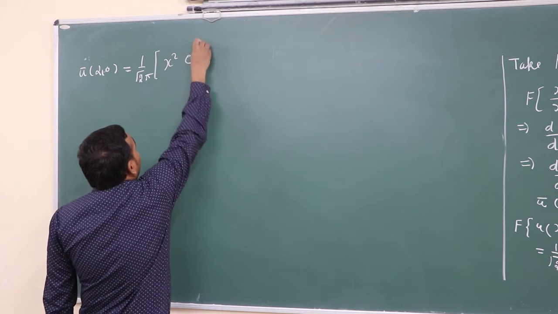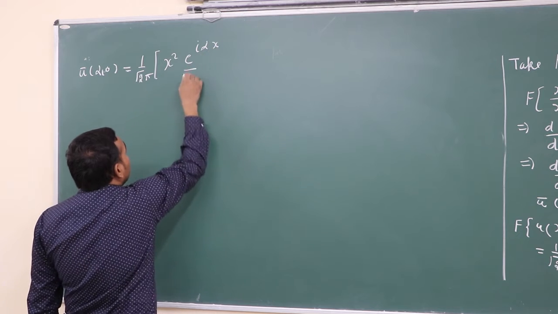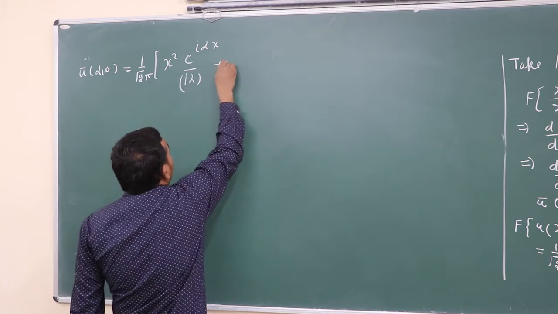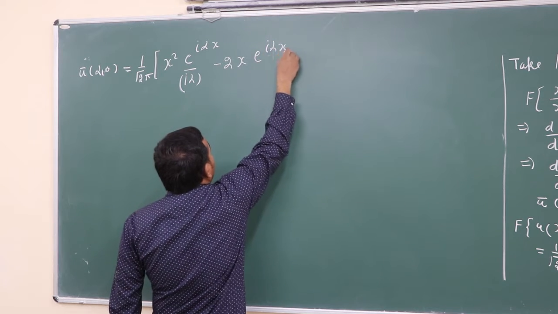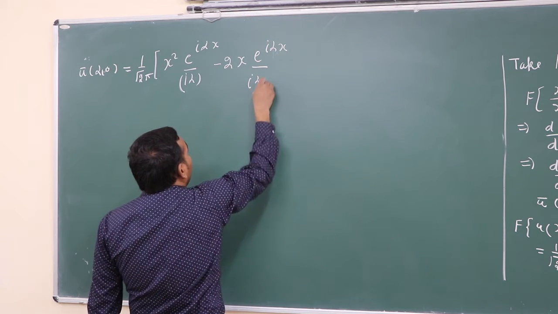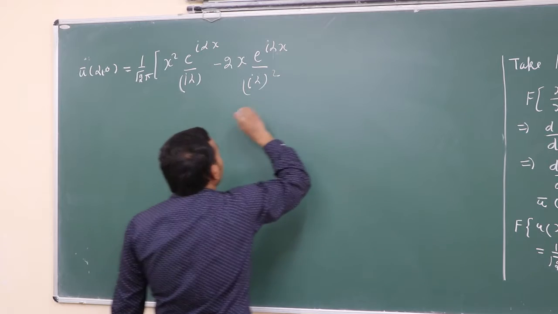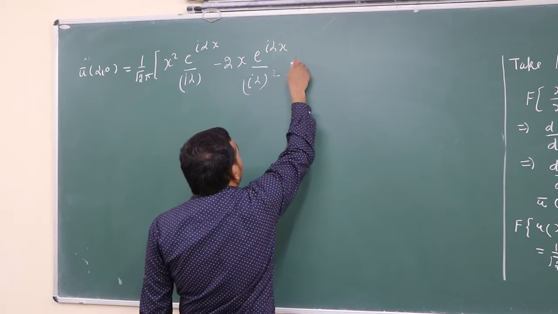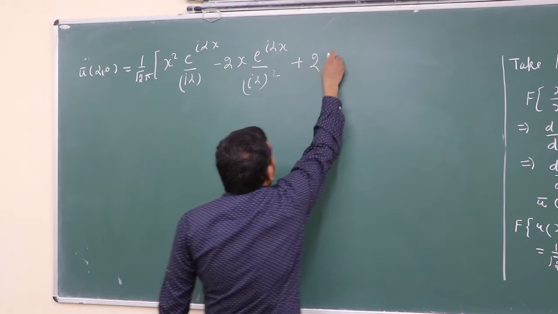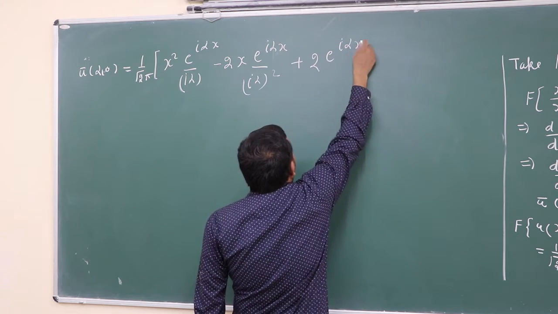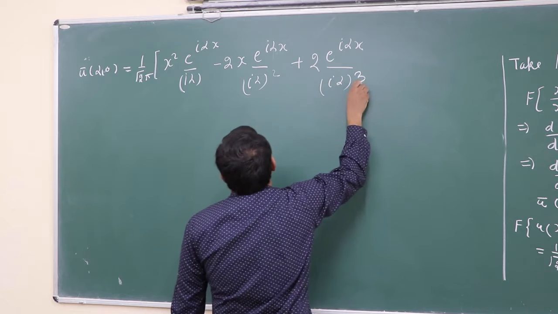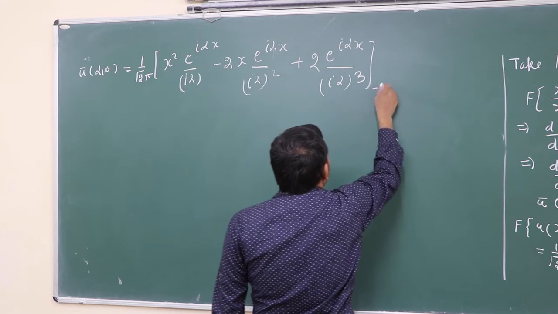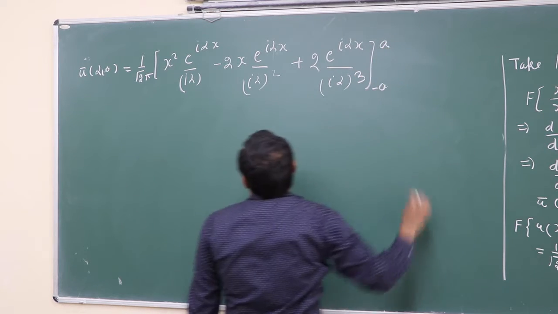So x square e to the power I alpha x upon I alpha, minus 2x e to the power I alpha x upon I alpha whole square, plus 2 e to the power I alpha x upon I alpha cube, and the limit is minus a to a.